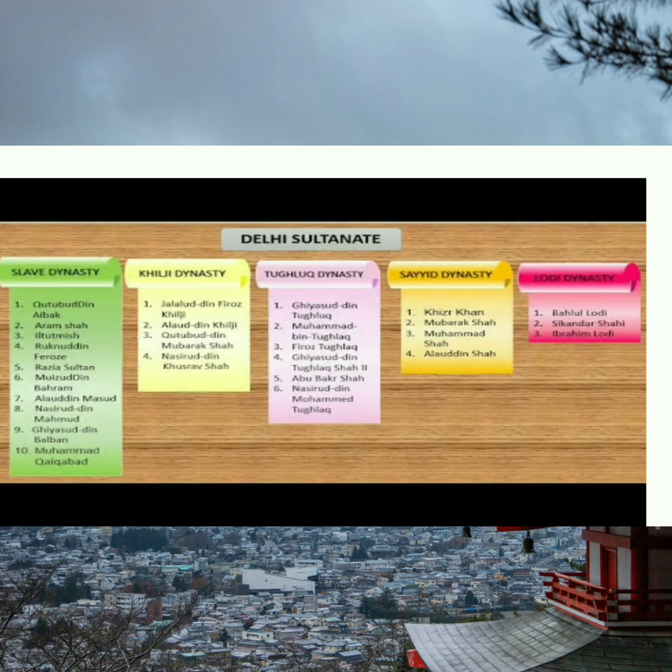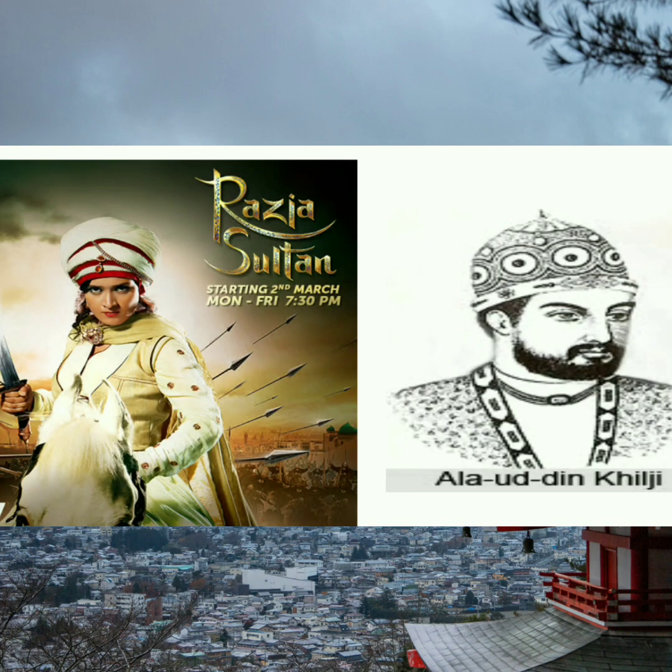First person is Qutbuddin Aibak, followed by his son Aram Shah, then Iltutmish, Razia Sultana, and you can read the slave dynasty, the Khilji dynasty, the Tughlaq dynasty, Sayyid dynasties and the Lodi dynasty. These are the dynasties that ruled Delhi Sultanate. After the death of Muhammad Ghori in 1206, Qutbuddin Aibak started an independent kingdom, and this independent kingdom came to be known as Delhi Sultanate. But Qutbuddin Aibak passed away in the year 1210.